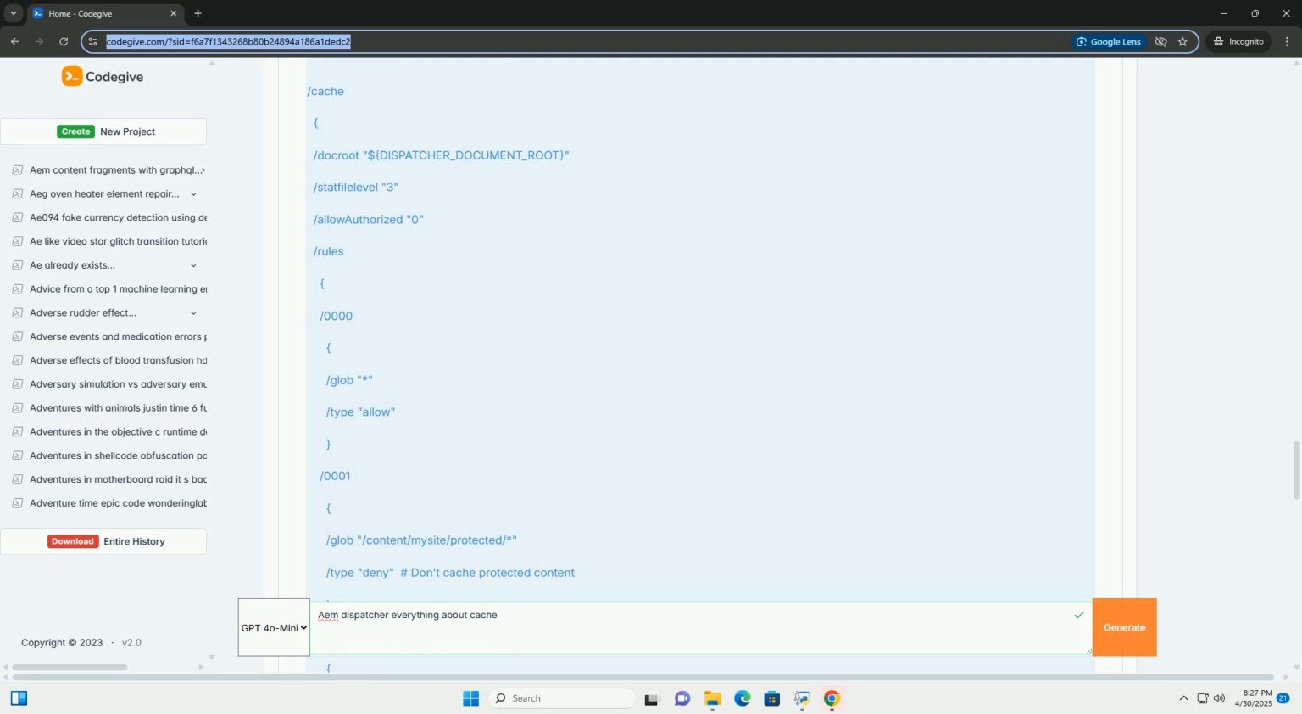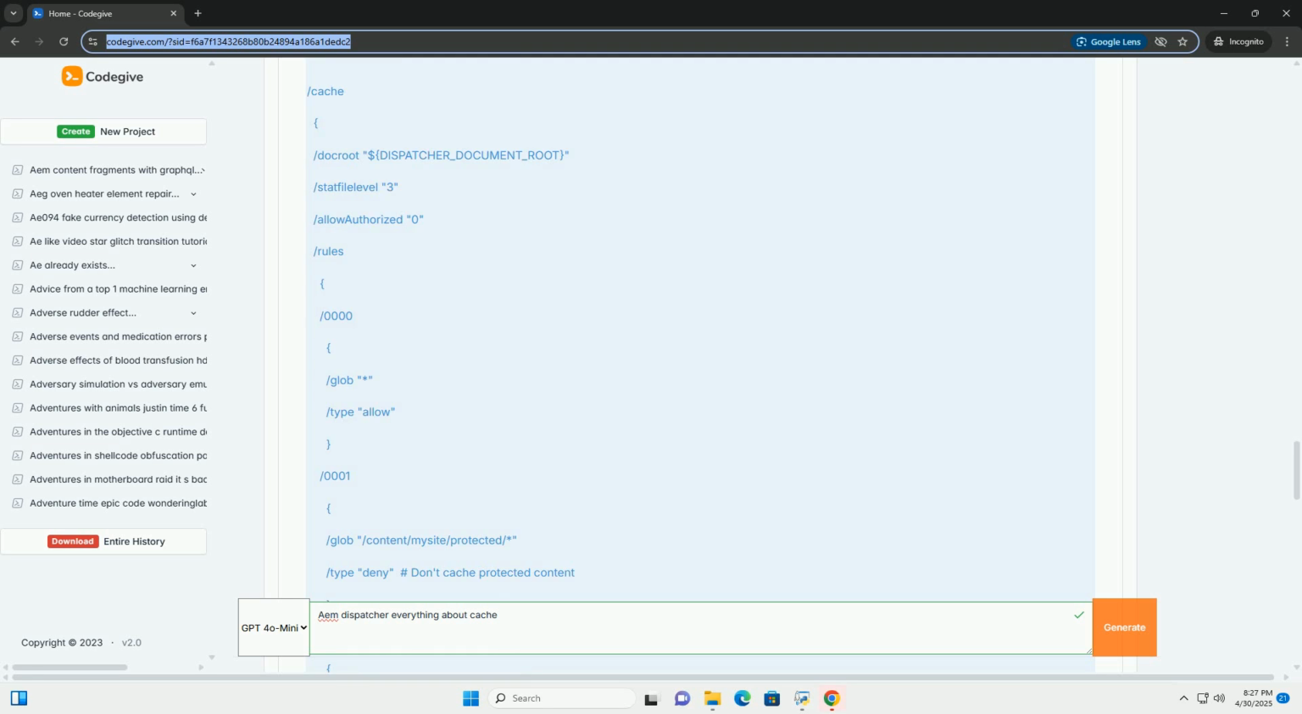Let's break down the most important sections of the dispatcher.ini file. Explanation: /farms defines one or more farms. A farm is a grouping of dispatcher settings that apply to a specific set of AEM publish instances. You can have multiple farms to manage different AEM environments or websites. /myfarm: a specific farm configuration. You can name it anything. All the configuration options below this apply to this specific farm.